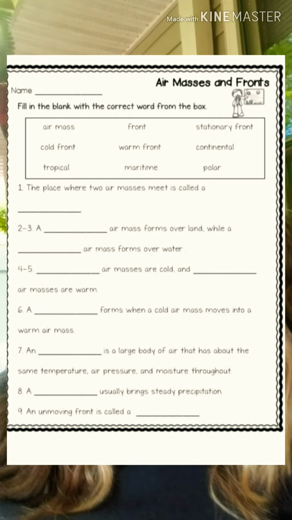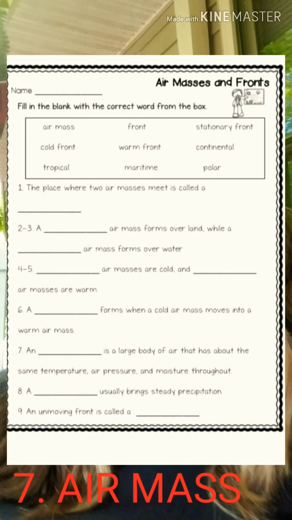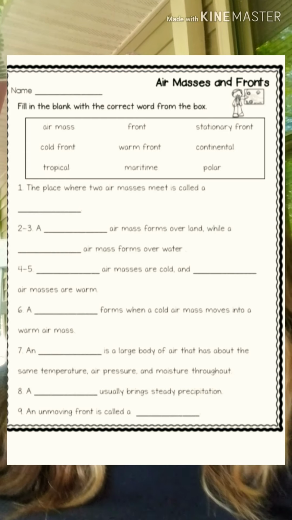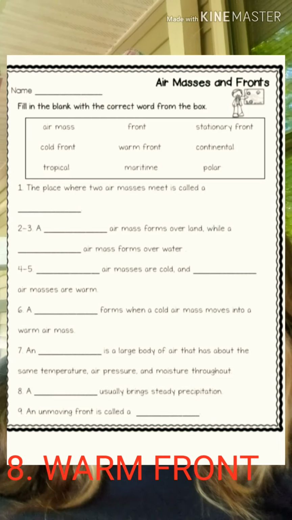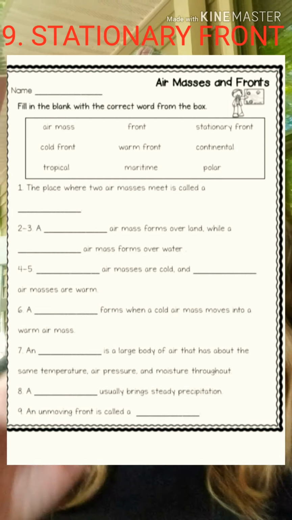Number 7. An air mass is a large body of air that has about the same temperature, air pressure, and moisture throughout. Number 8. A warm front usually brings steady precipitation. And then number 9, an unmoving front is called a stationary front.